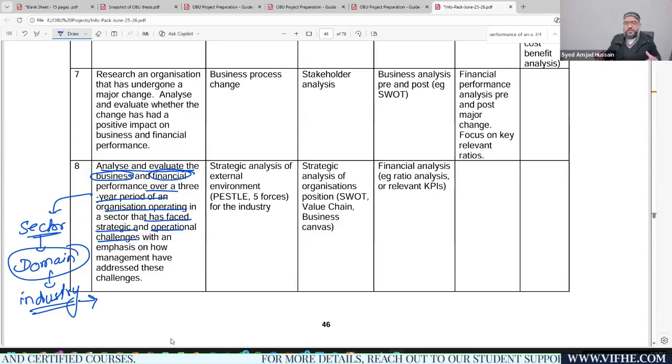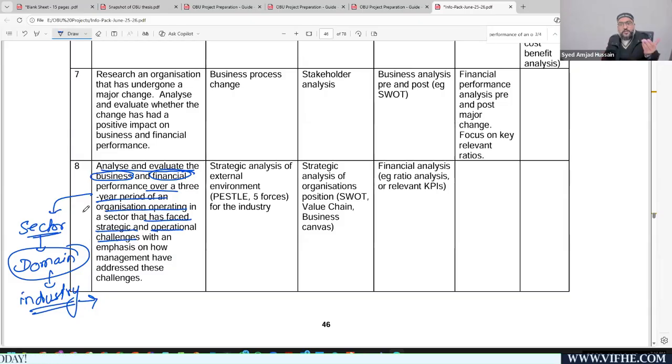Companies try to manage the strategic and operational challenges, but are unable to cope with them, and for that reason the company is not performing well. That is one thing. The second idea is the company has effectively managed the strategic and operational challenges, and the company has done very well within that sector. You can see those sort of companies, right? And why was a competitor company selected? The competitor company was selected to see how effectively it managed those challenges, or how your main company was performing compared to your competitor company.